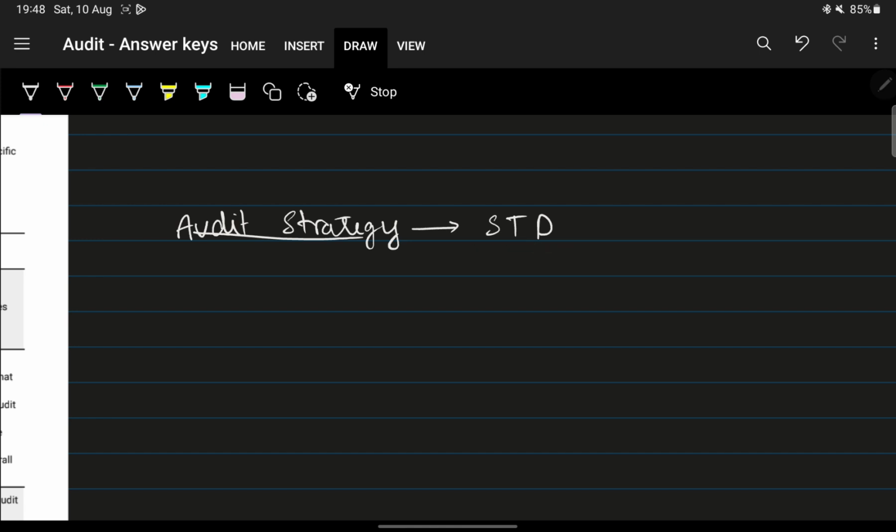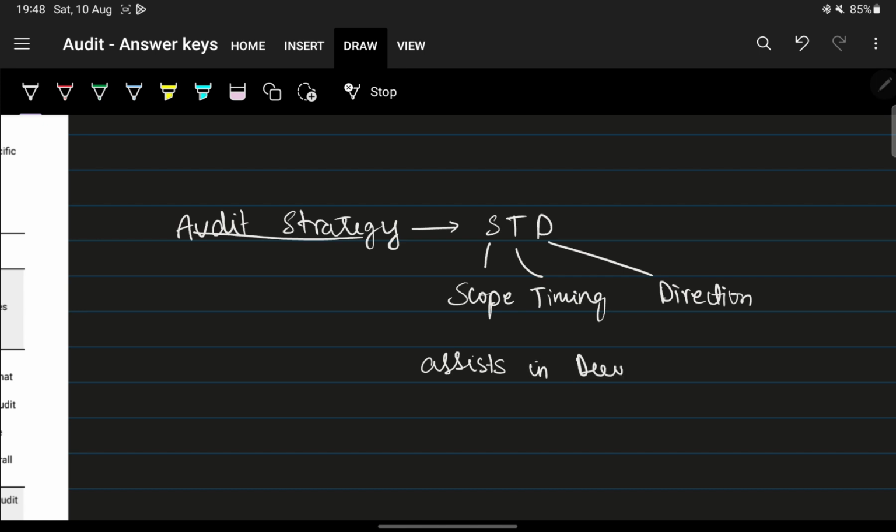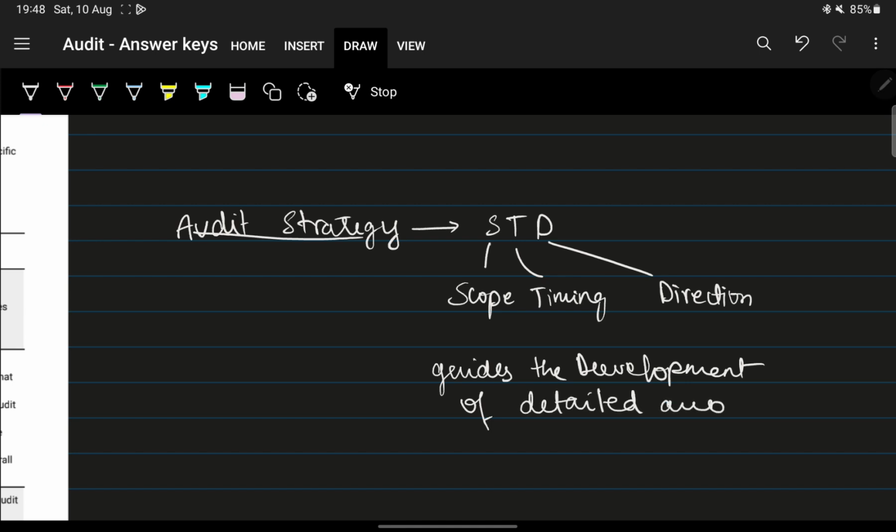It establishes the scope, timing and direction of the audit, and it guides the development of the detailed audit plan.